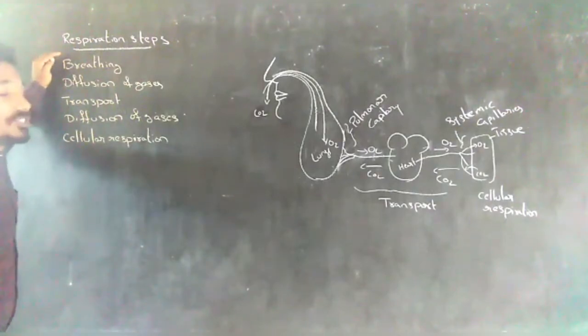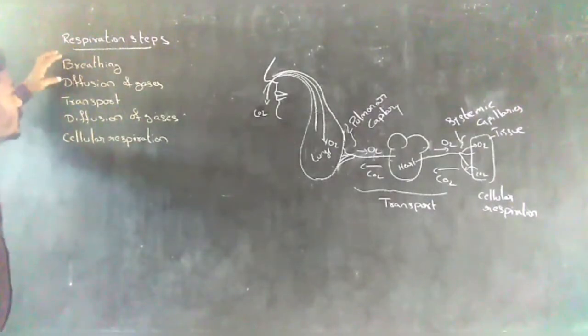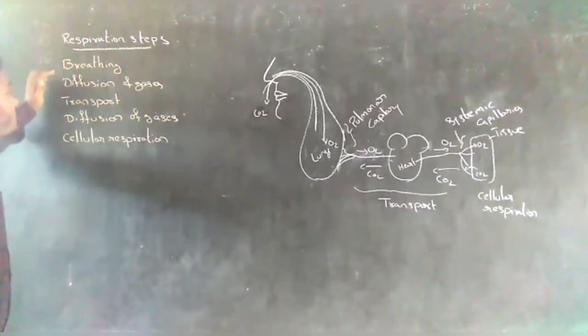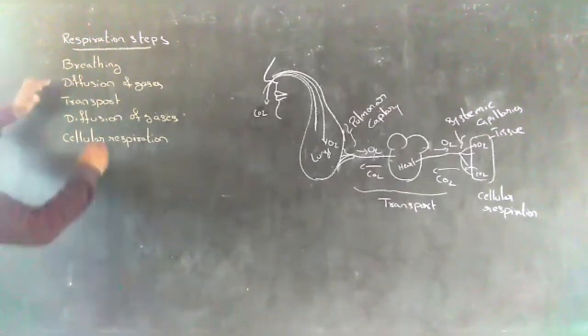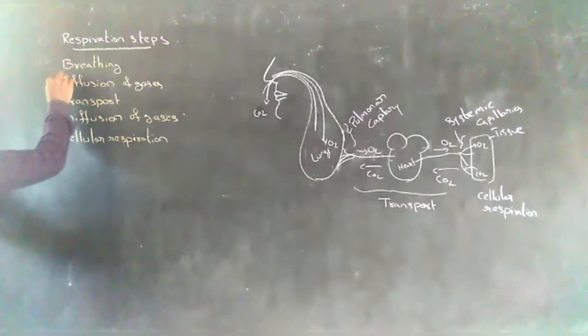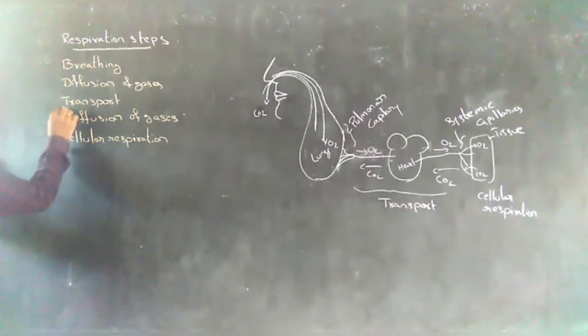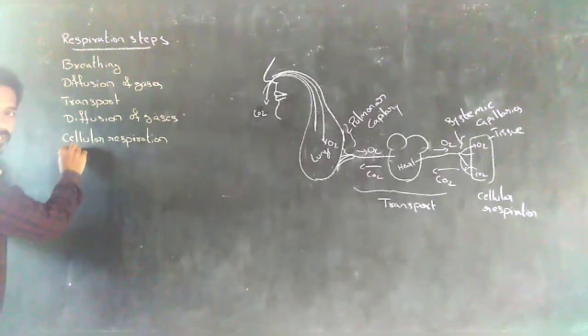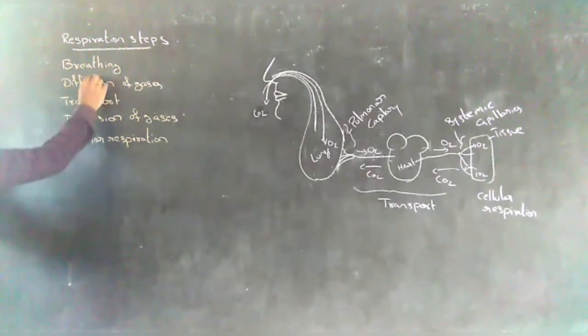Next, respiration in humans. Respiration in humans involves these steps: breathing, diffusion of gases, transport of gases, diffusion of gases, and cellular respiration.